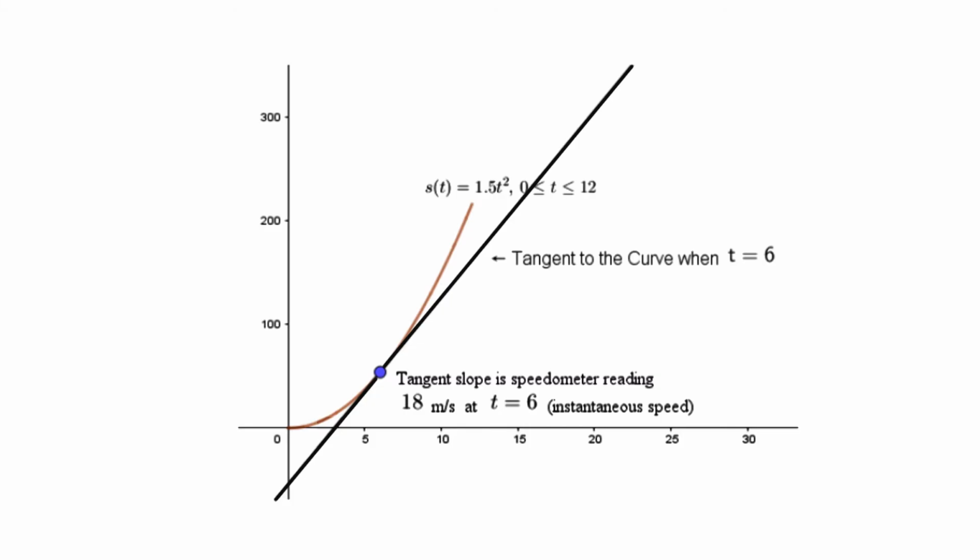Geometrically, if we draw a graph of the curve s of t equal to 1.5 t square, 0 less than or equal to t less than or equal to 12, in an st coordinate plane, then the slope of the tangent to the curve when t equal to 6, that is at the point ordered pair 6, 54, is 18.